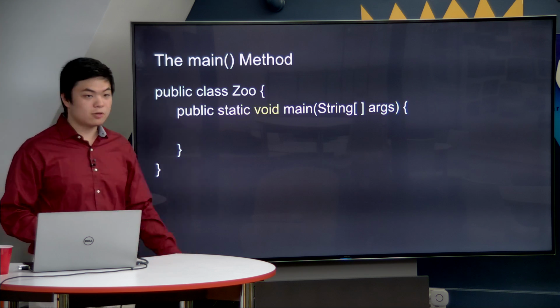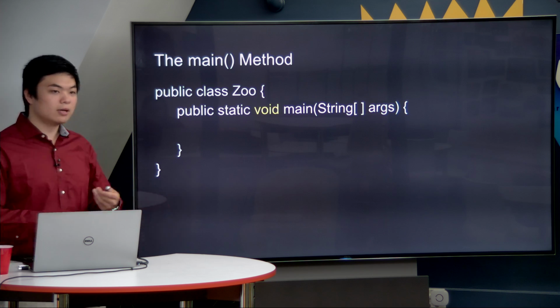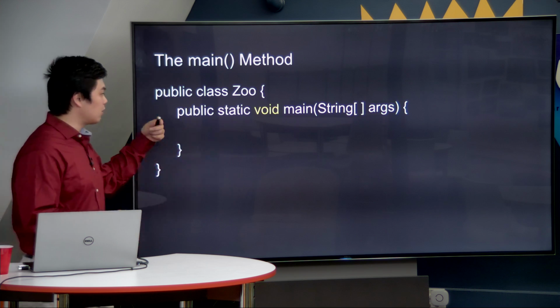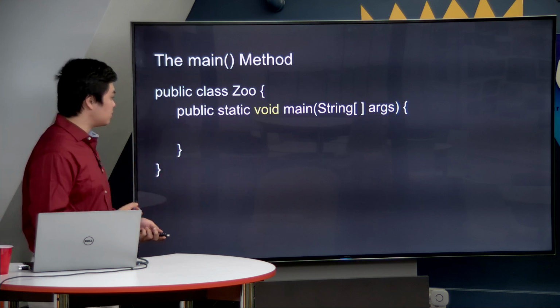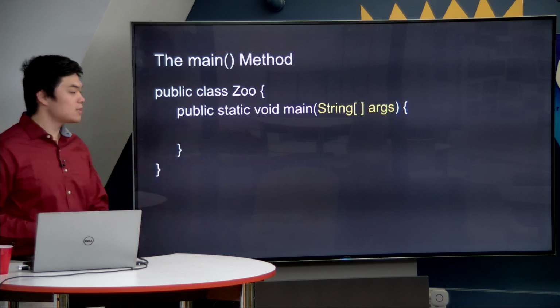Void is obviously the return type because when you call the main method, you don't expect to get anything back. Right? You only get the print outputs that happen inside of the main method, and therefore the return type would be void because you're not getting any objects or any output. Finally, inside we have our parameter, and this parameter is very unique.